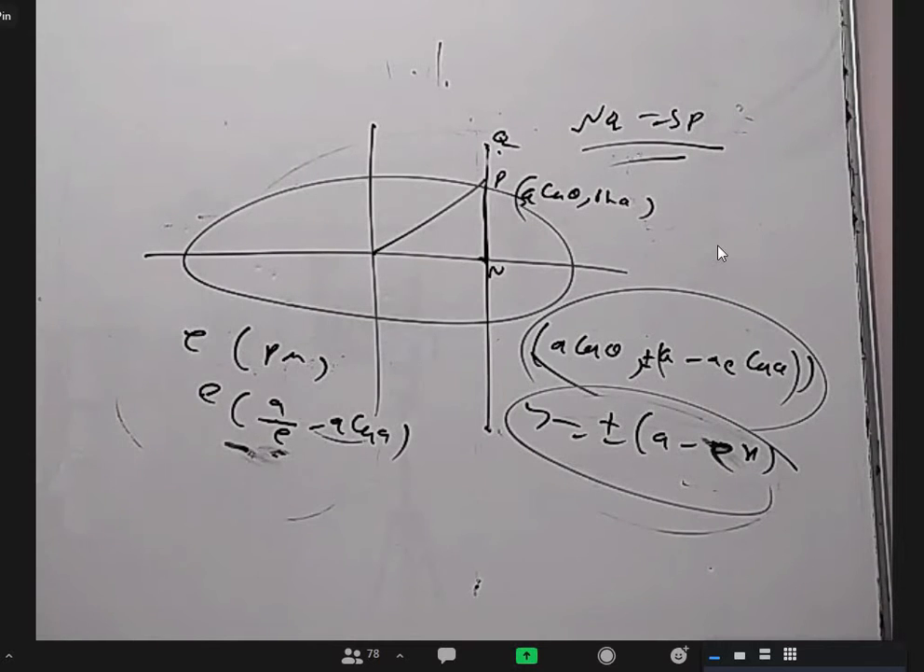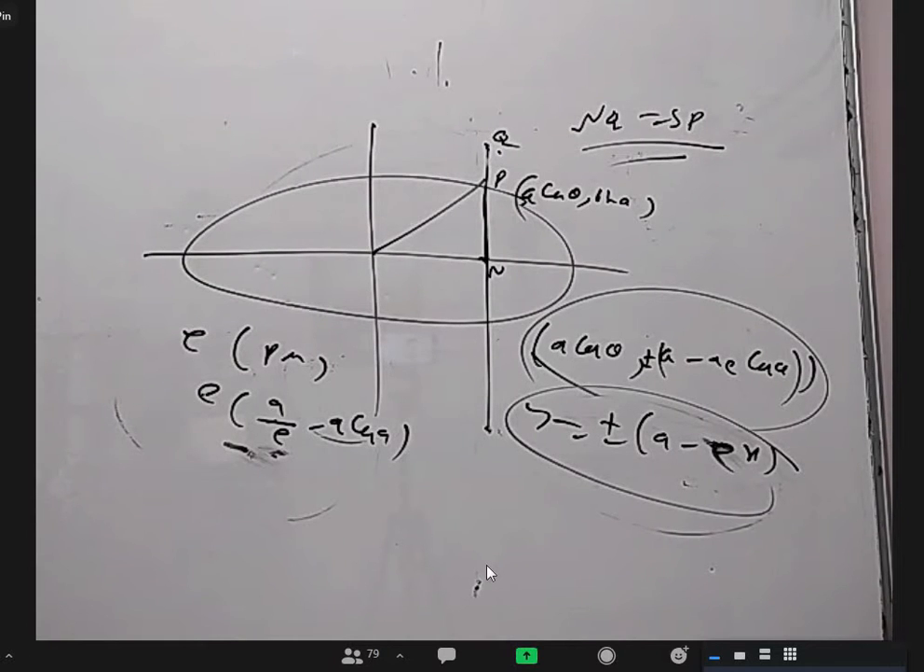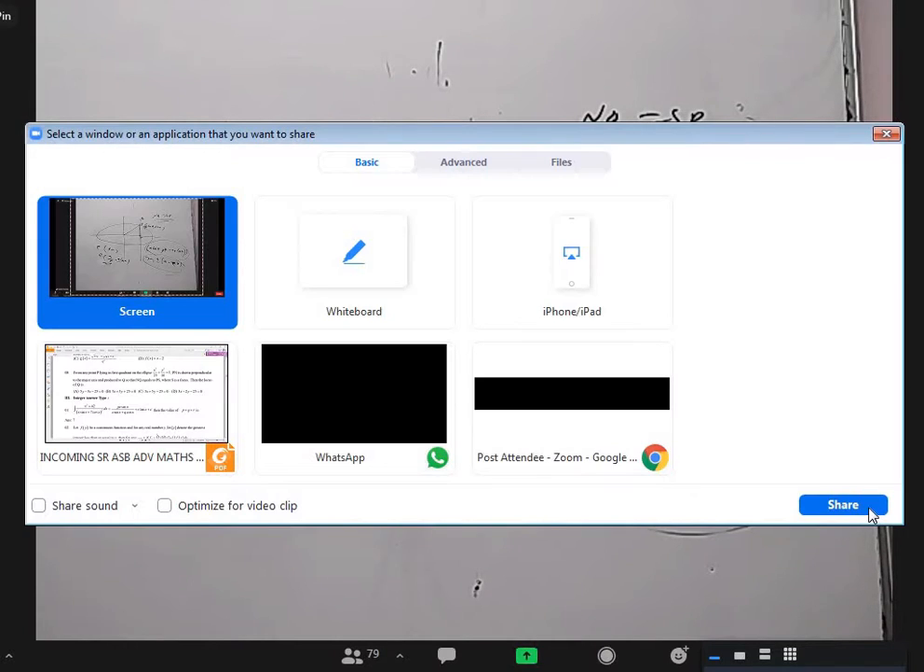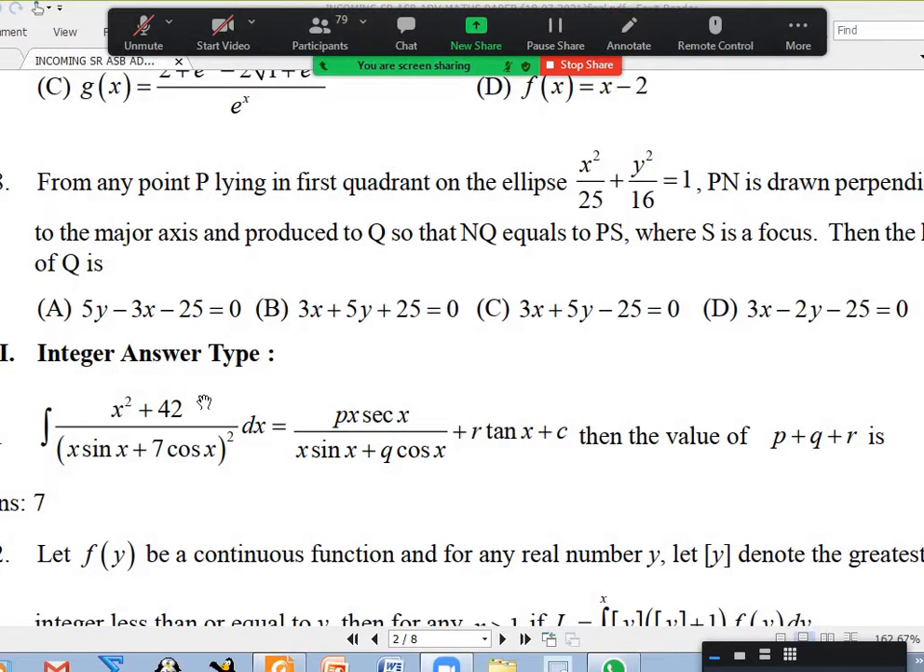Yes, sir. Sir, what I did was I took the general point A cos theta comma B sin theta, and I took Q as A cos theta comma some Y. And then for the objective method, I assigned theta some values. I took 5 by 2. Then I got C as the answer, sir. Like I got a point 0 comma minus 5, 0 comma 5.